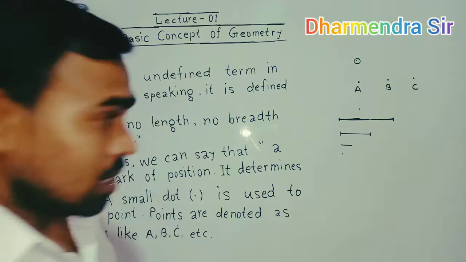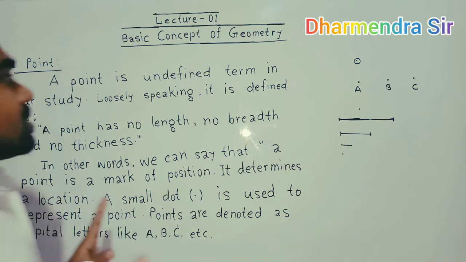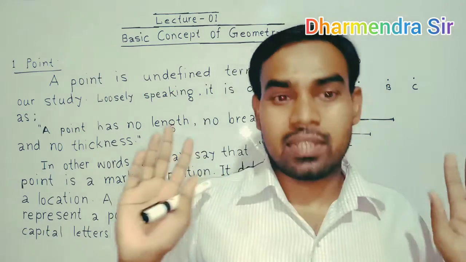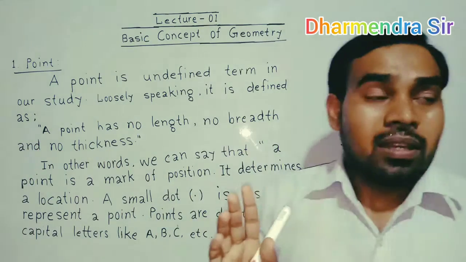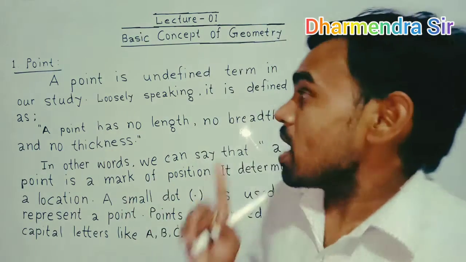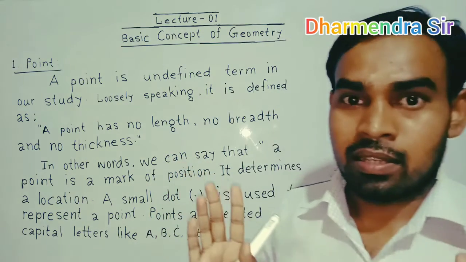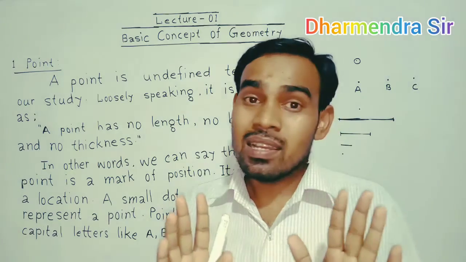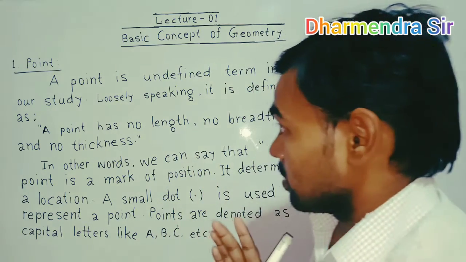Again, we consider a point is an undefined term in our study. What is a point? A point is undefined in our study. At first we said what? A point is an undefined term in our study.